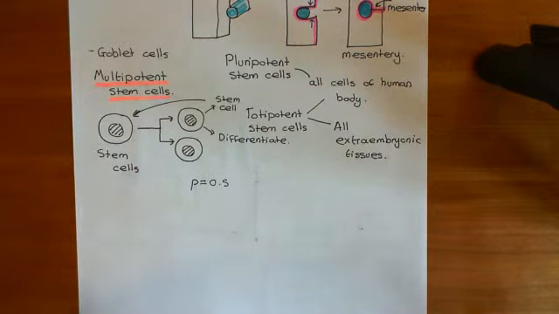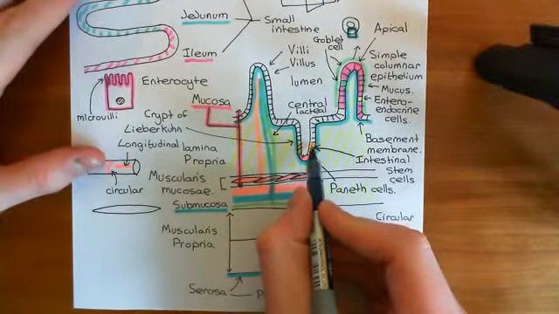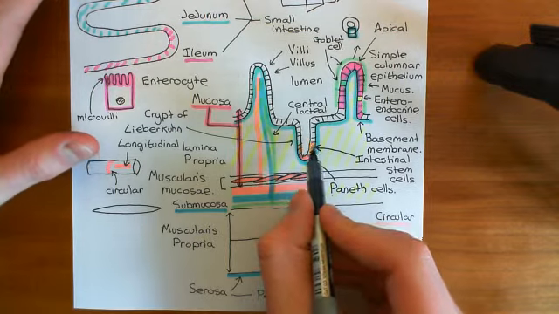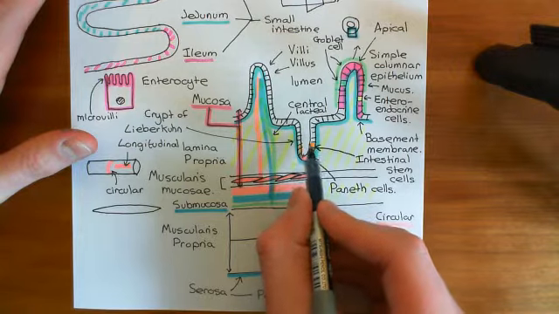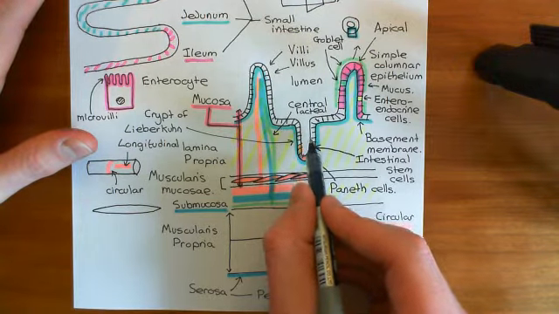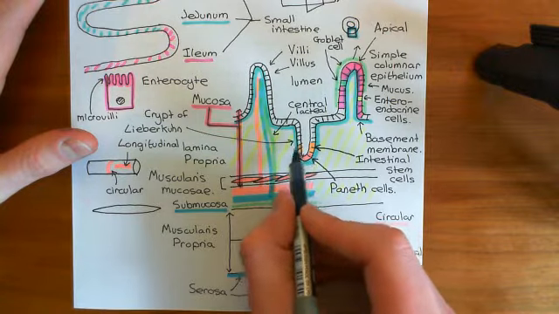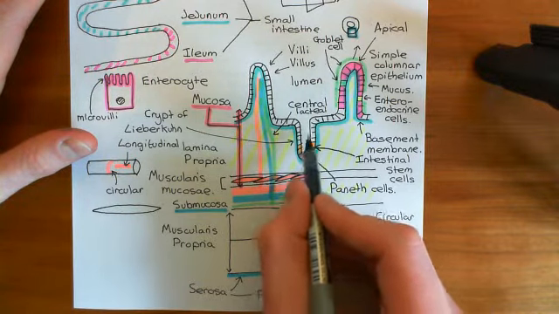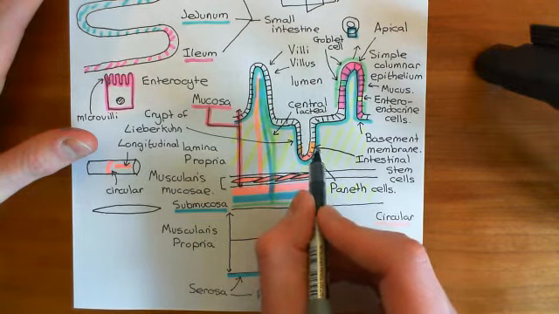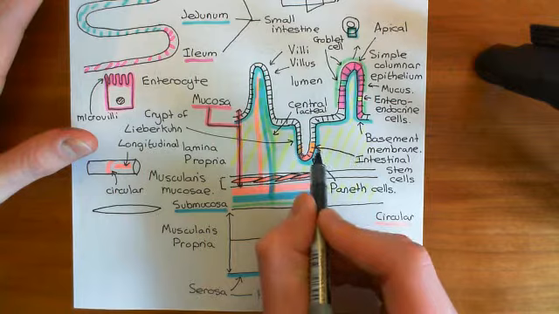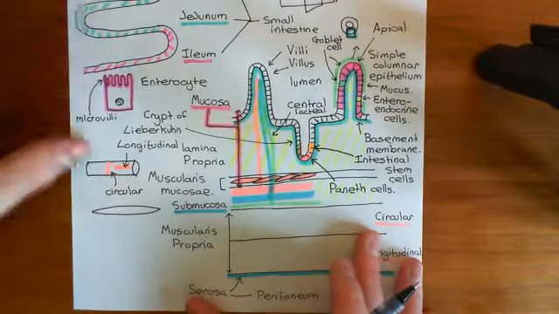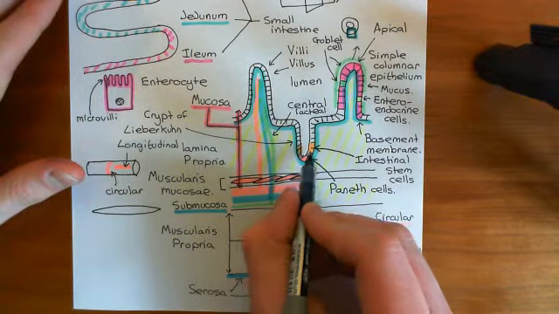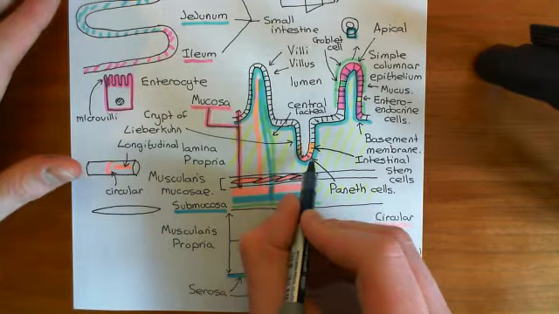Okay, right. So let's say we've got our intestinal stem cell down here, which has just divided and produced two cells. Let's say one of them is going to remain a stem cell, and that's going to remain here, exactly where the mother cell was, and the other is going to get pushed upwards. And we'll see that the fact that there is limited space down here, and some of them end up getting pushed up the crypt of Lieberkuhn, is actually what's going to determine whether you remain a stem cell or go on to differentiate, but we'll come back to that in a moment. Alternatively, some of the cells will end up being pushed down, and those will become Paneth cells.